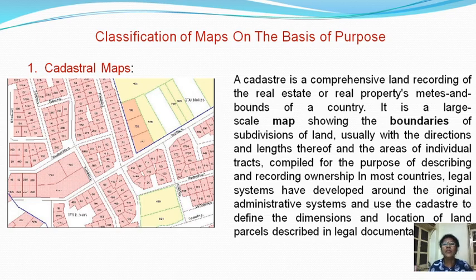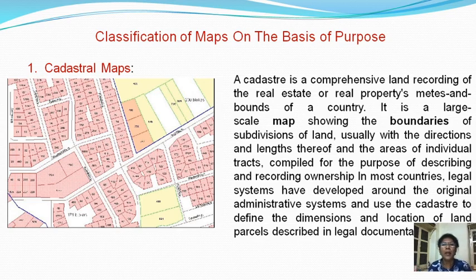Now the second classification is on the basis of purpose. On the basis of purpose, there are a number of different types of maps, like cadastral maps, topographical maps, weather maps, climatic maps, economic maps, distribution maps, etc. Now we'll see them one by one.